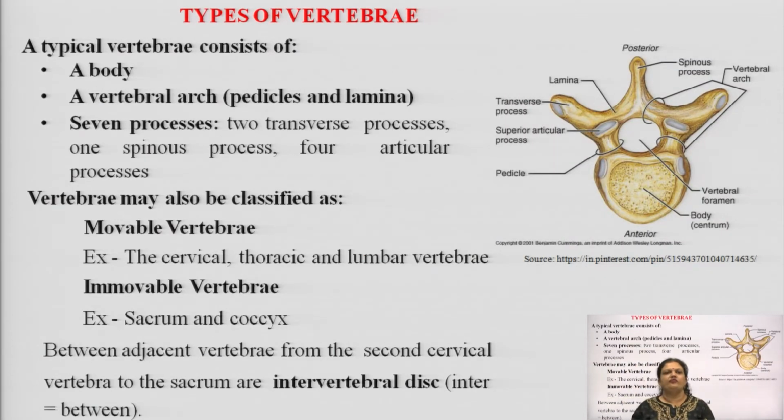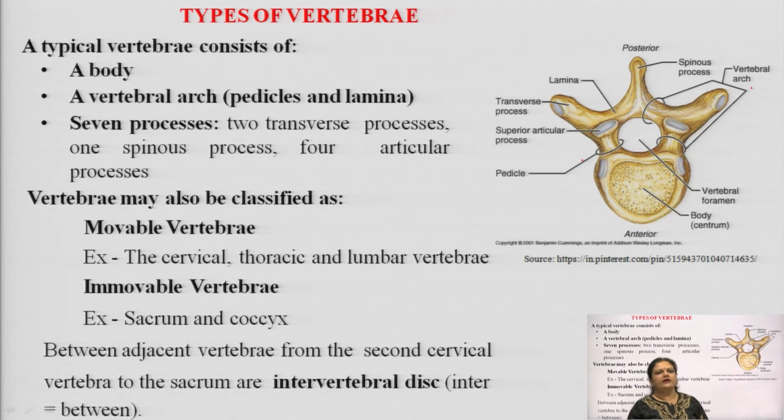Now, coming to the types of vertebrae. A typical vertebra consists of 3 main structures. First, its complete body; you will see this is its complete body. Then a vertebral arch, which is made of the pedicles and the laminae. You will see the supporting projecting areas: these are the pedicles and these are the laminae. These pedicles and laminae collectively are known as the vertebral arch. You will see here it is written the vertebral arch.